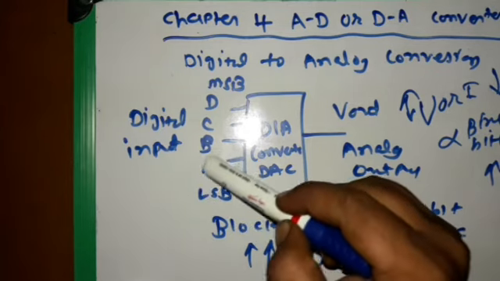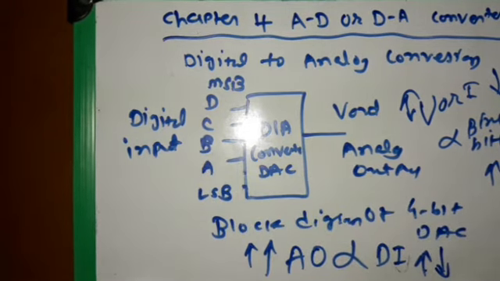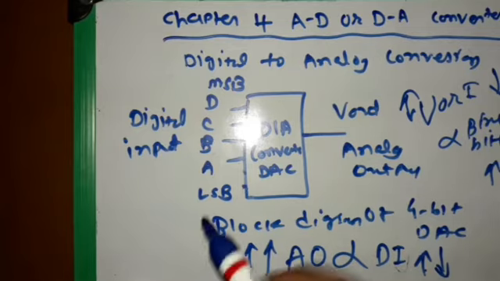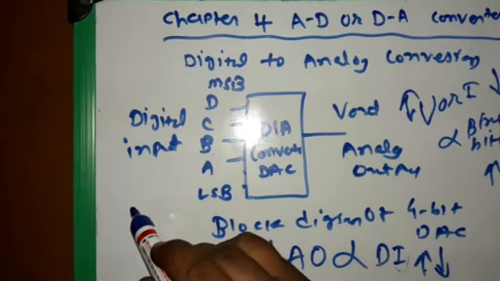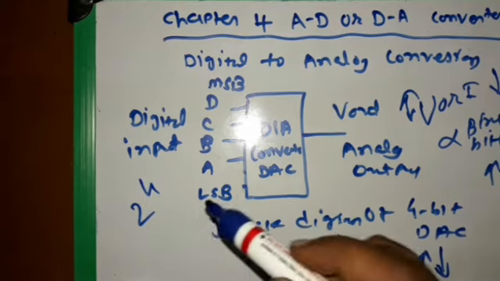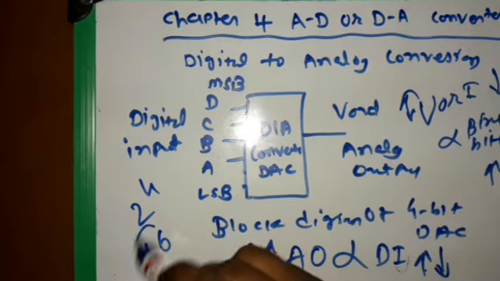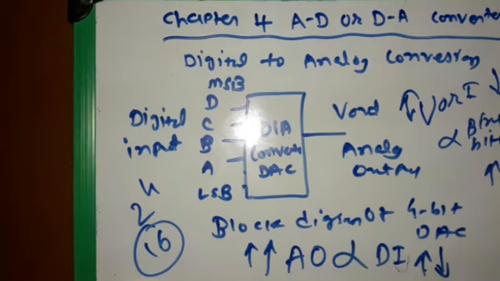Therefore we have 4 bits A, B, C, D, which means that we have 16 values, because we know that for 4 bits, 2 raised to 4 means 16 combinations of input are possible, like 0000, 0001, 0010, 0011, and lastly 1111 for each input number.